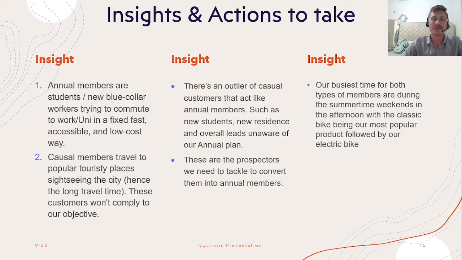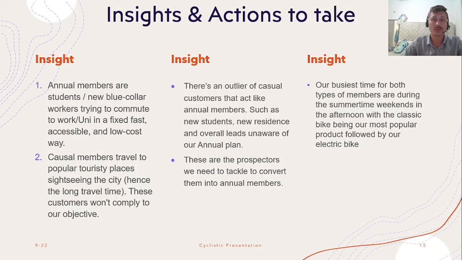Overall, the insights I found here are that the annual members are most likely students, faculty members, and blue-collar workers in the area, and they have a fixed route that they like to use. Casual members are tourists who we can't really turn into annual members because they're in the city for some time for their vacation, and then they go on their way. Then we have an outlier, which are our Jessicas.